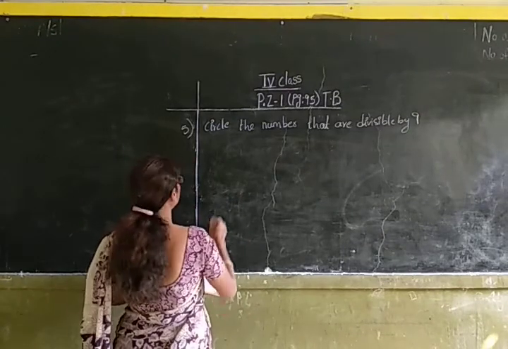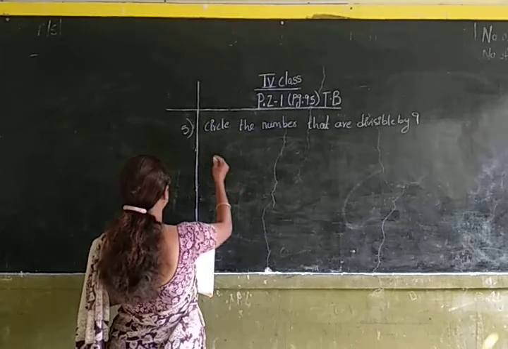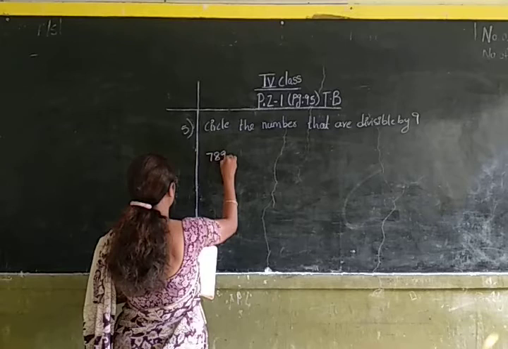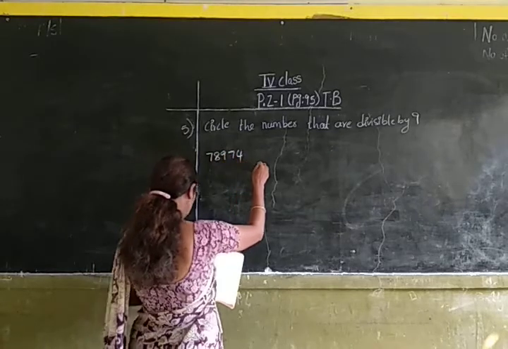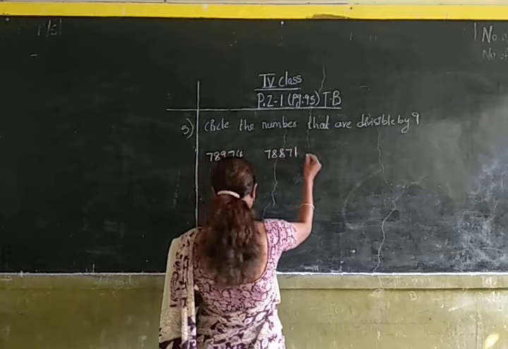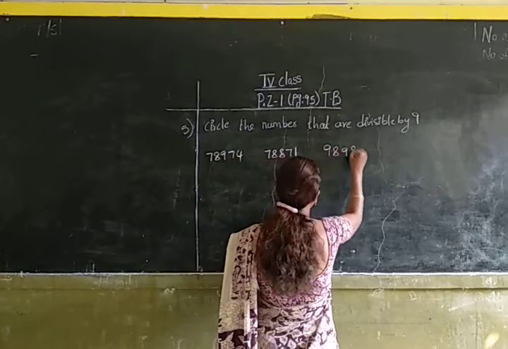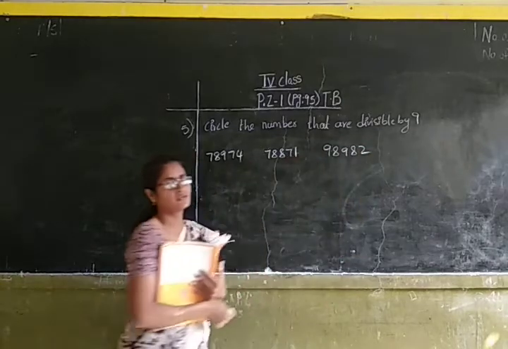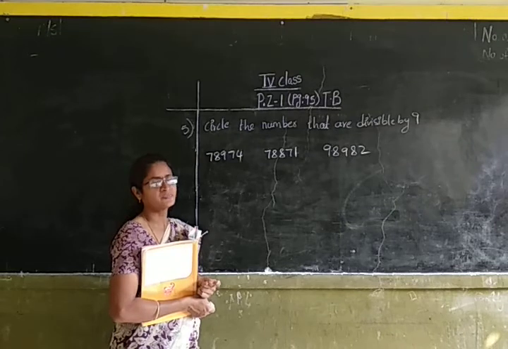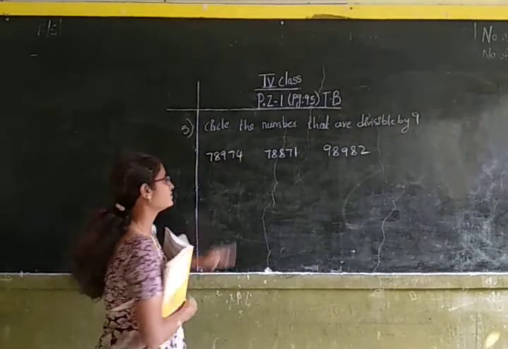Now let us do the second sum. That is 78,974, 78,871, 98,982. First let us find out the sum of the digits and check whether the sum of the digits is divisible by 9. If the sum of the digits is divisible, then the actual number is divisible by 9.